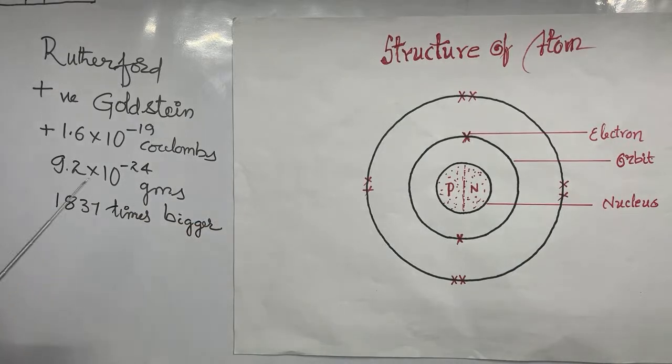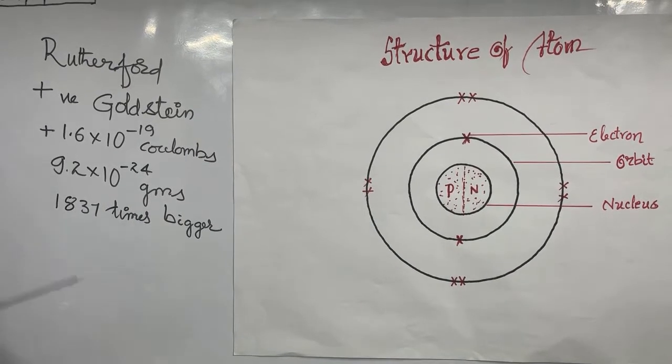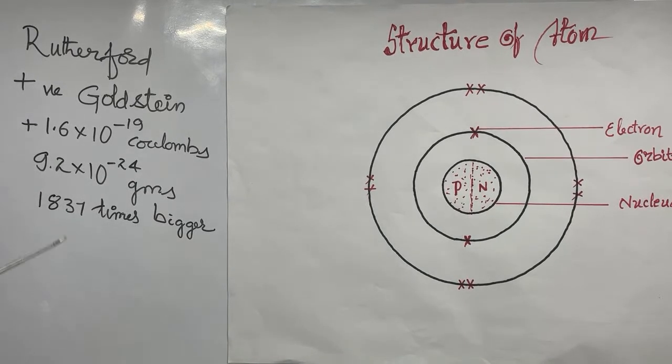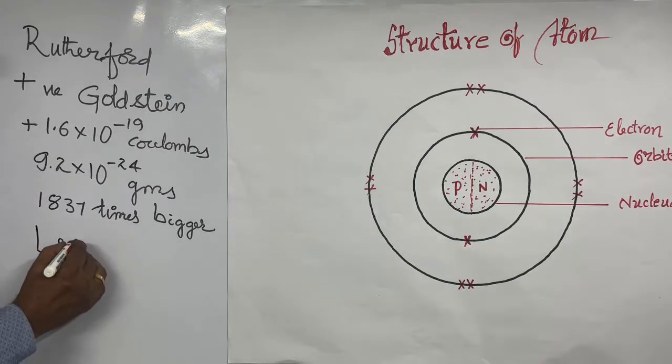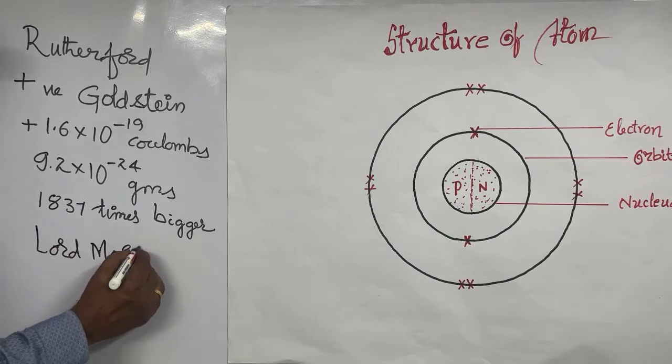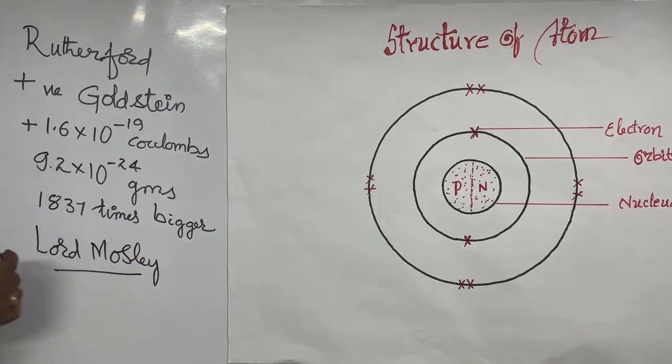Now, what is atomic number? If they ask you, the number of protons present in an atom is called the atomic number. For example, oxygen: in oxygen, 8 electrons, 8 protons and 8 neutrons will be there. We have to take the atomic number as the number of protons. So the protons number is 8, so the atomic number of oxygen is 8. Atomic number was discovered by the scientist Lord Moseley.